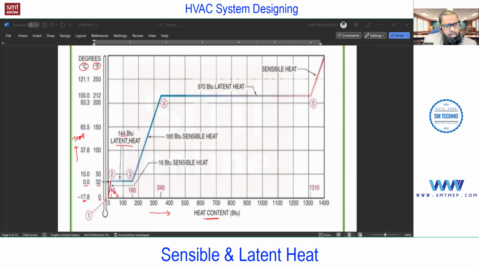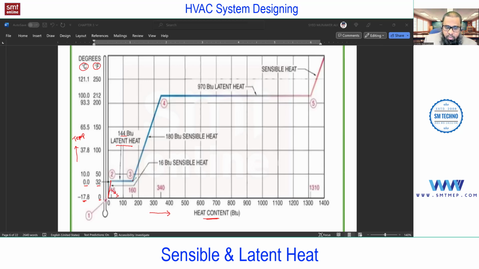So for 1 pound, to convert from solid to liquid, how much heat is required in BTU? 144. In the metric system you'll find different values. This is the English system, 144 BTU. It means when you add 144 BTU to 1 pound of ice, it will convert to water. This much heat energy is required based on experiment.